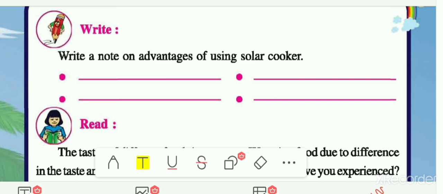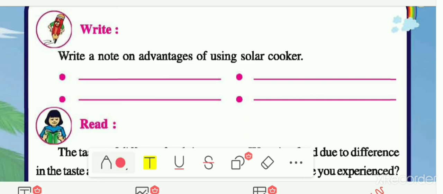On page number 66 of your textbook, a writing portion is given to you. In that you have to write a short note on the advantages of using a solar cooker. You have to write 4 points. We already know that a solar cooker works on solar energy, which is free of cost. So this is the first advantage of using a solar cooker.